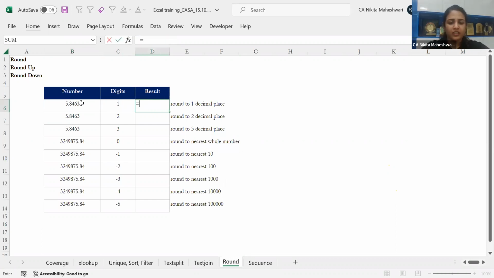So let me just do one thing. I'll do this ROUND. This is my number. And the number of digits that I want is this. I'm linking it to a cell instead of putting it in the formula itself. So I just want 1 decimal place. It is giving me 5.8. If I want 2, 5.85. 3, 5.846. If I don't want any decimal place, I'll put 0.